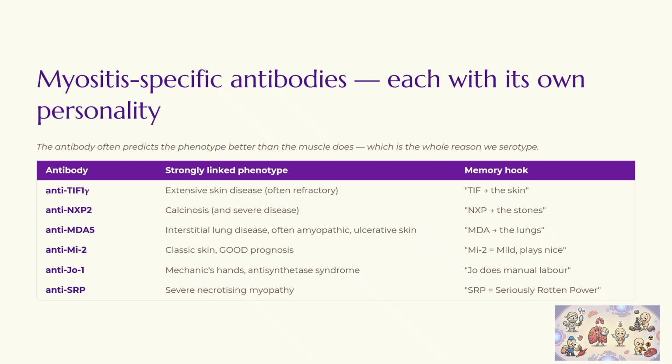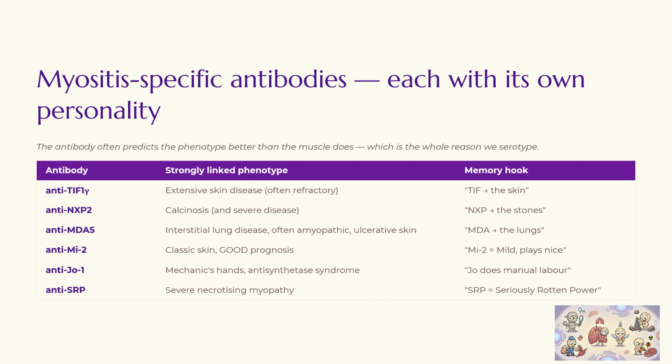The other is the anti-NXP2 antibody, which is associated with calcinosis. And as I said, calcinosis is a late complication, so it's a marker of severe disease. So you can say, NXP the stones, right? TIF the skin, NXP the stones. Then there is the anti-MDA5, which is a very important association with interstitial lung disease and also ulcerative skin. It's the one antibody seen in the amyopathic variant. But for exam purposes, just remember anti-MDA5 is associated with the lungs.